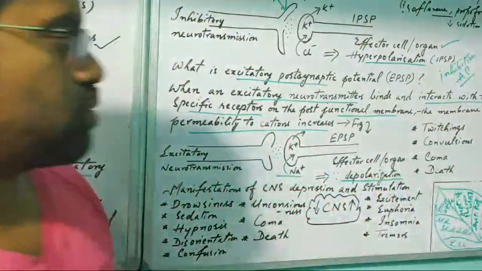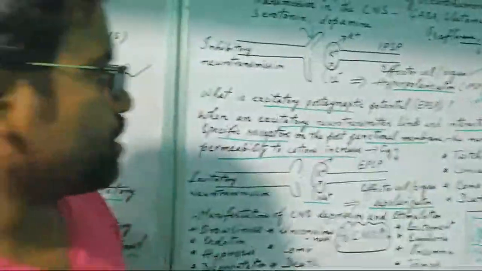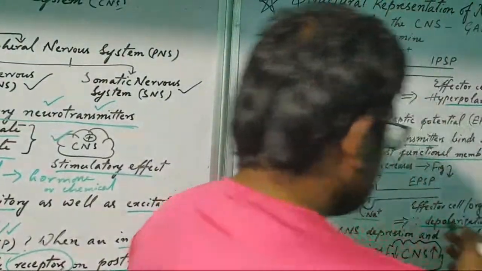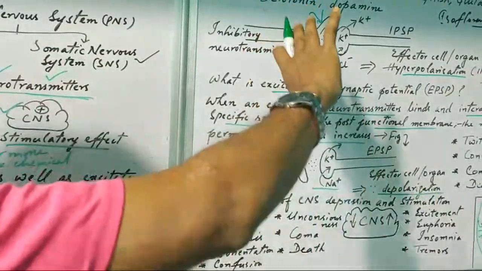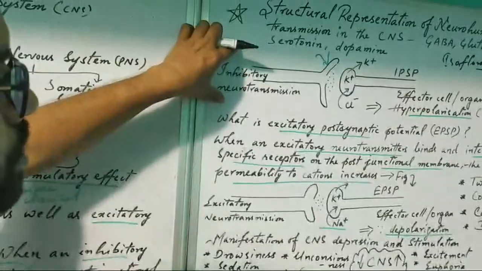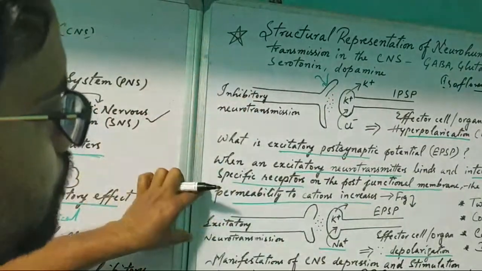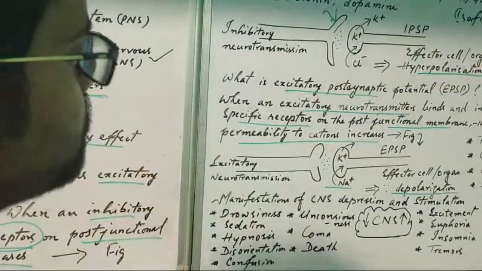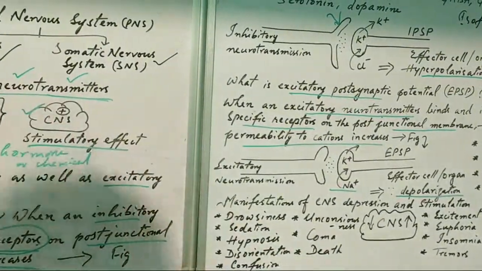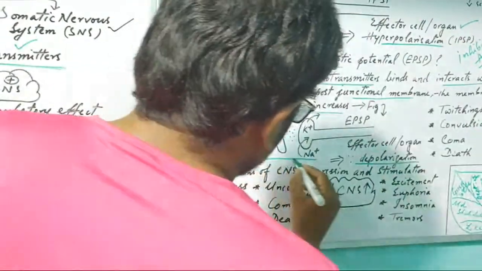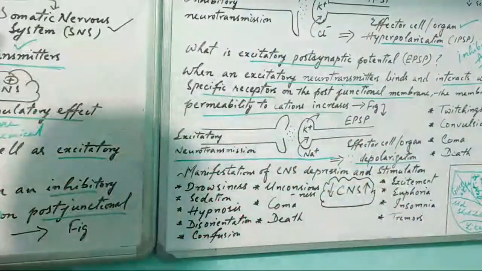This is the mechanism actually, so I will tell this one later. So this is in brief about the inhibitory neurotransmitter and the excitatory neurotransmitter. Now I will tell what the effects of these are.